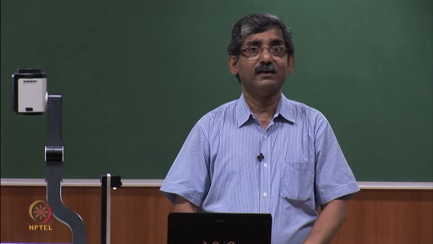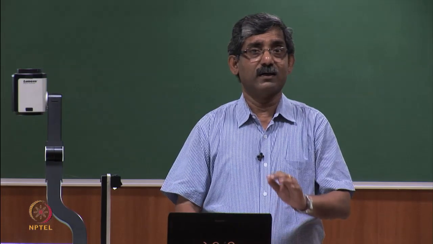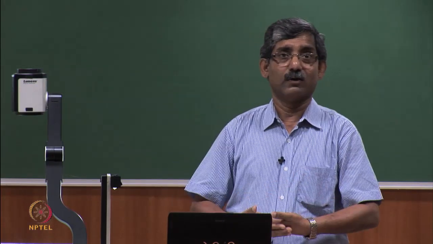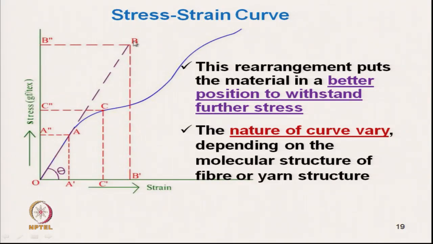If the molecular orientation is more, then the curve will be a little bit stiff. Like, if we see jute and cotton.